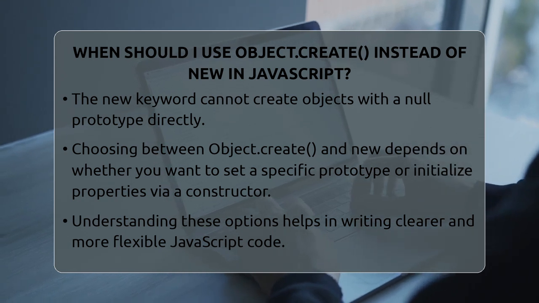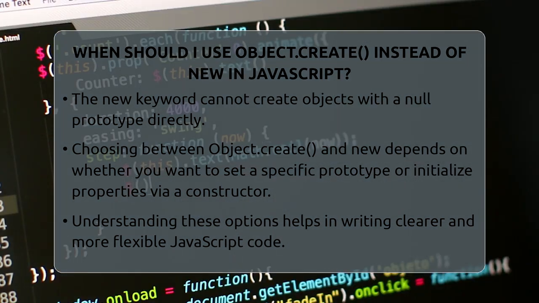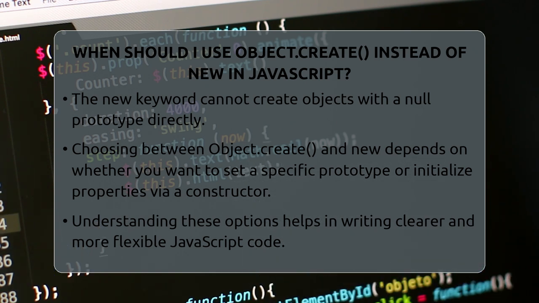In summary, if you want to set an object's prototype explicitly and avoid running constructor functions, Object.create is the way to go. If you need to initialize objects with specific data through a constructor, then using new is more appropriate. Understanding this difference helps you write cleaner, more flexible JavaScript code that follows the principles of prototypes and object-oriented programming.